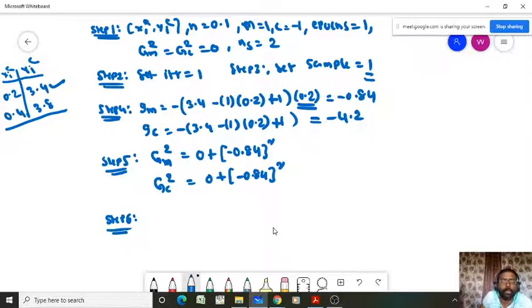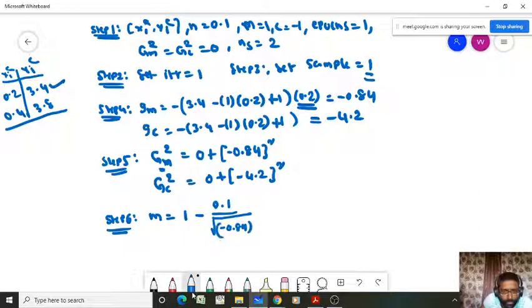Once you have calculated the squares of the gradient, you go to step 6. In step 6, you have to update your model parameter. So how do we update the model parameter? M equal to M minus, that means 1 minus eta. Sir, in GC square, is it not 4.2 square? Right. Sorry. Thank you. So it's minus 4.2 whole square. So 1 minus eta, eta value 0.1 we have chosen, divided by square root of GM square value, that is we have to calculate